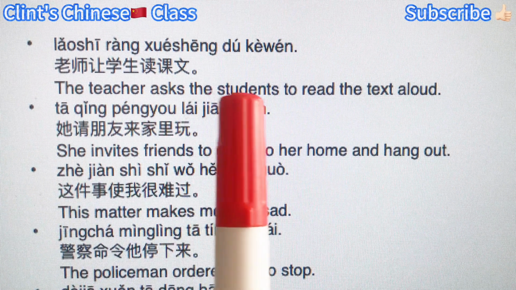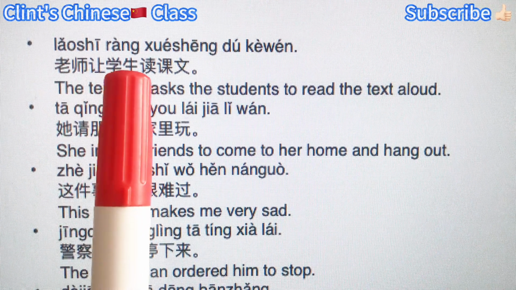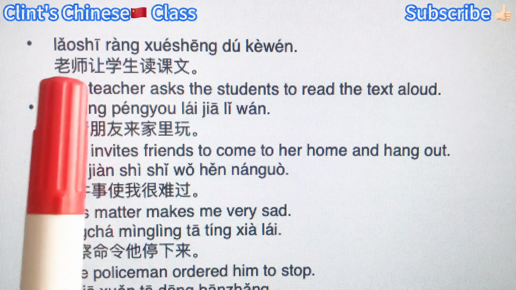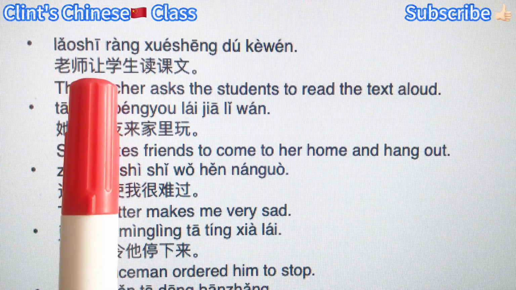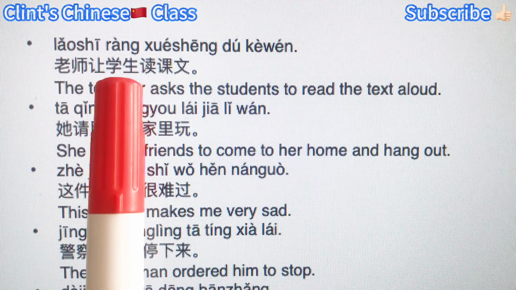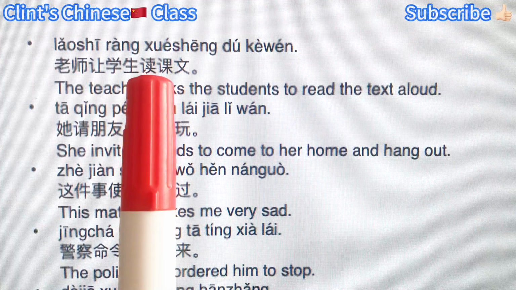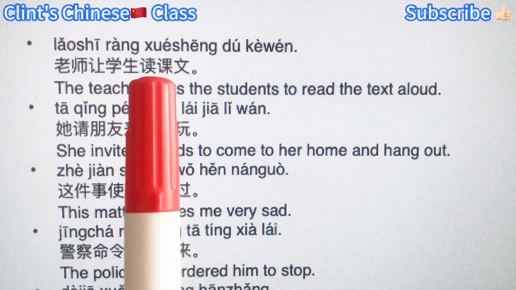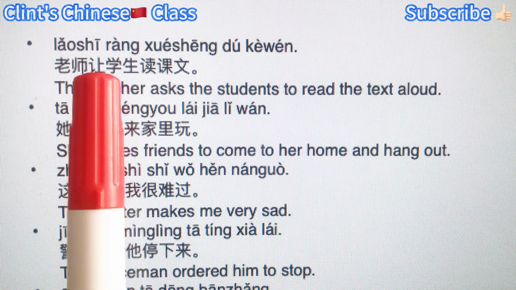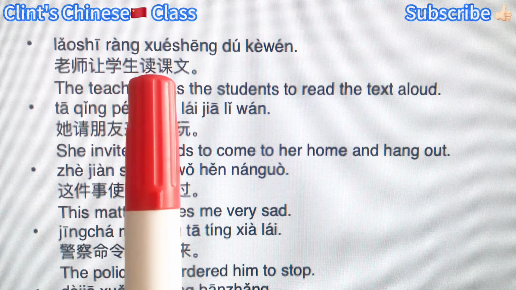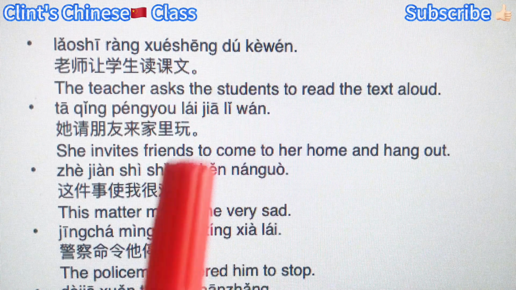The teacher asked the students to read the text aloud. 老师让学生读课文. Okay. 老师 the subject, teacher, 让 ask. Ask who? The object is 学生, students. And then to do what? 读课文, read the text. So 学生 is the object of the verb 让 ask and also the subject of the verb phrase 读课文.